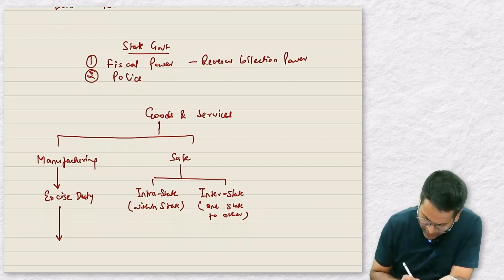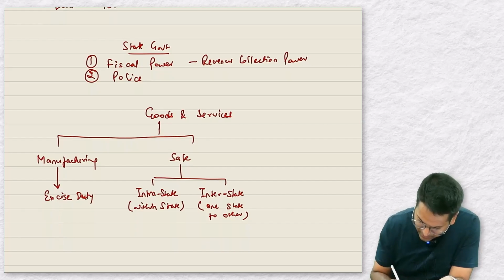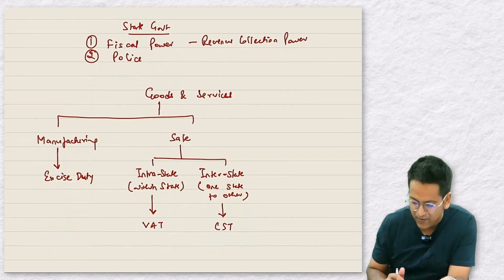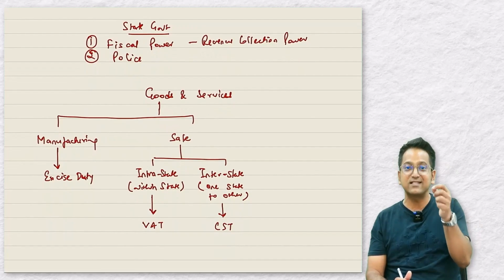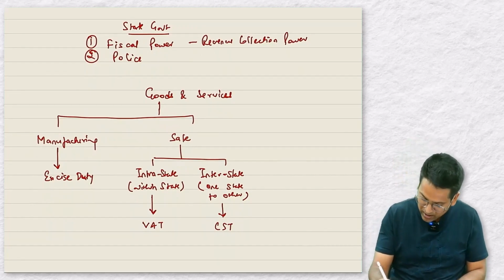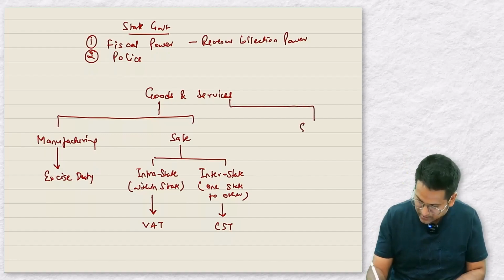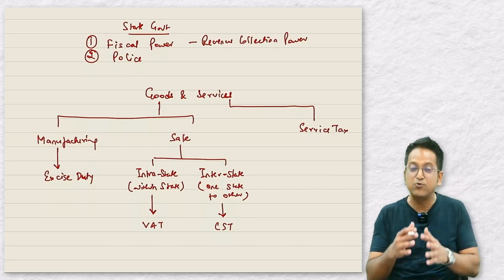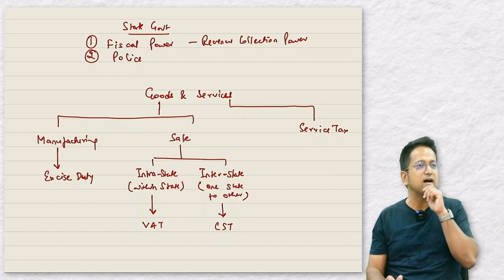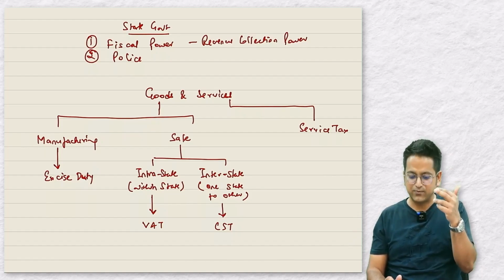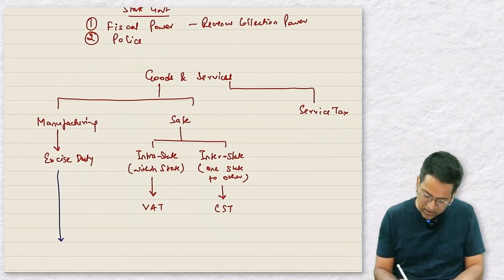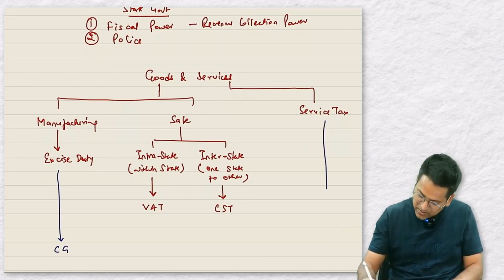Excise duty. We know that excise duty was imposed on manufacturing. Now let's discuss what was imposed on intrastate sale. It's VAT. Which tax was imposed on interstate sale? CST. VAT stands for value added tax, and CST stands for central sales tax. Okay? And now the question is, which tax was levied on services? It was service tax. You should know to whom this revenue belonged earlier. There were three taxes that were being imposed on goods and services: excise duty on manufacturing, then VAT and CST on sales, and service tax on services. The central government collected excise duty. The central government collected the service tax.